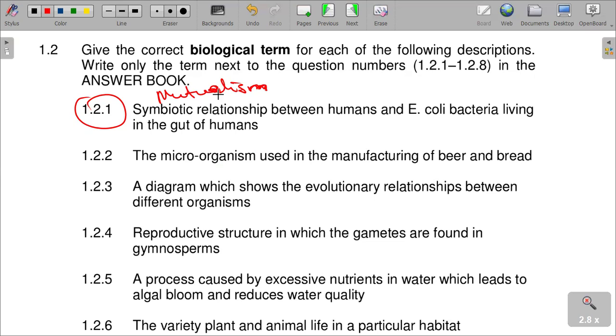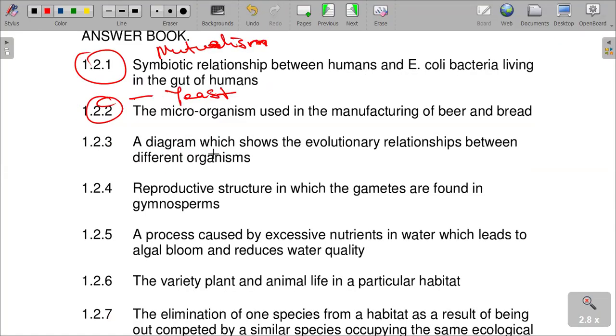And then the next question: the microorganism used in the manufacturing of beer and bread. I'm sure that it is fermentation. In fermentation, we always use what? We use yeast. Yeast is the one used in the brewing of beer and bread. I'm quite sure that we can really attest to that.